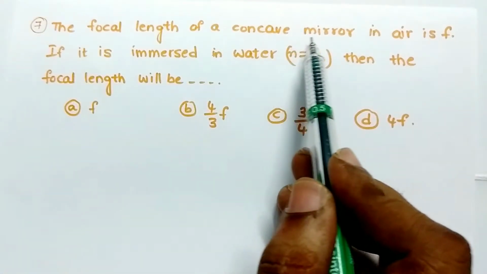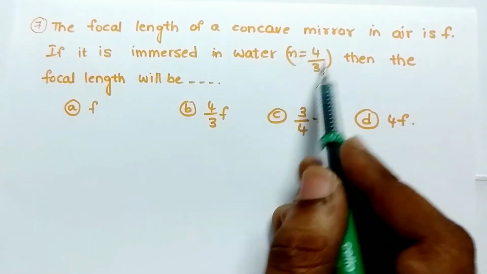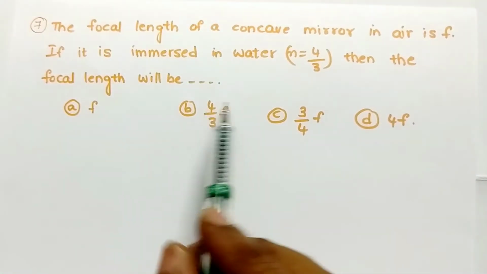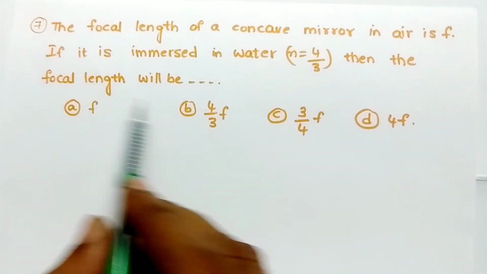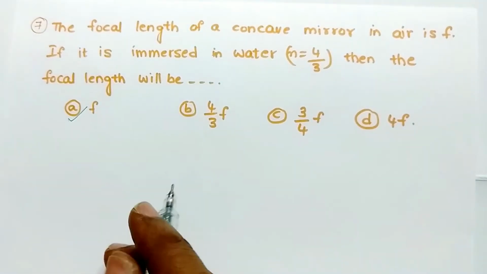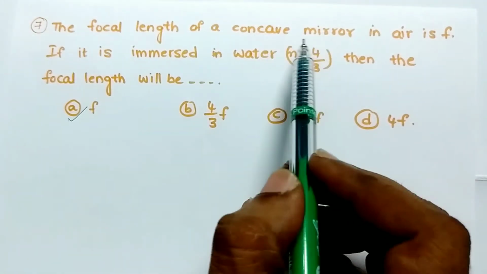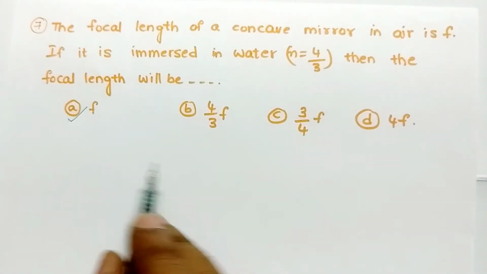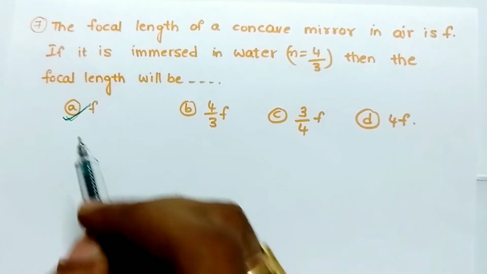The focal length of a concave mirror in air is F. If it is immersed in water, that is, the refractive index of water is given as 4 by 3, then the focal length will be. So when it is a concave mirror, in case of mirrors, the focal length is not changed even though they are immersed in water. So the answer is F. But in the case of lenses, particularly a convex lens, the focal length can be changed. So in case of mirrors, focal length is not changed, so F is the answer.